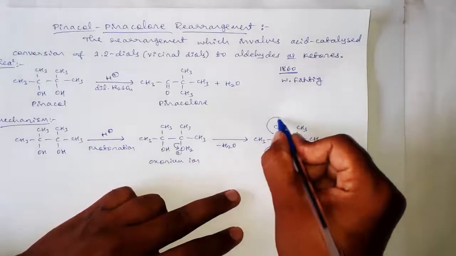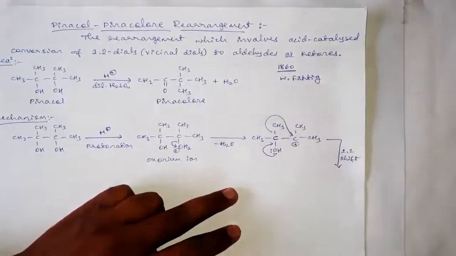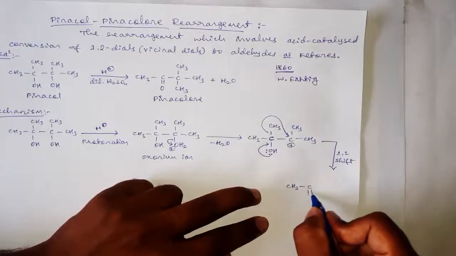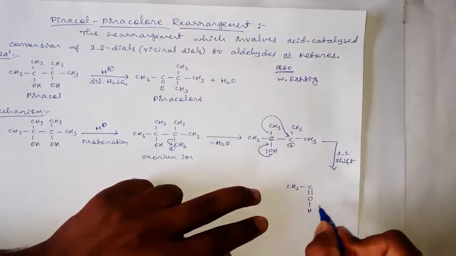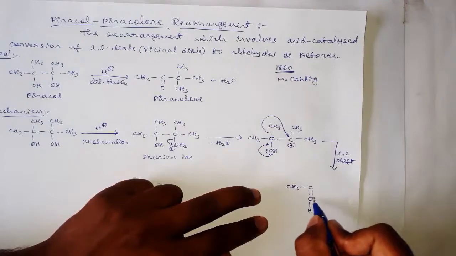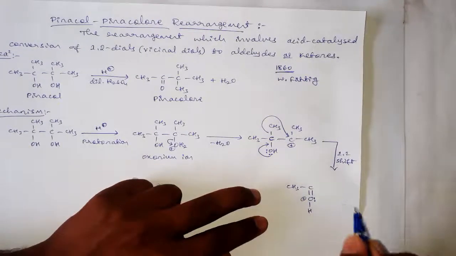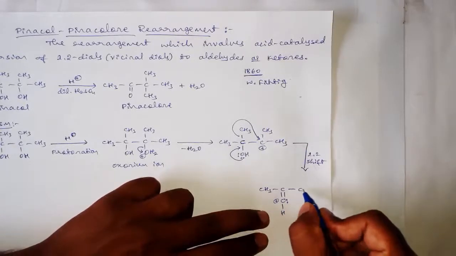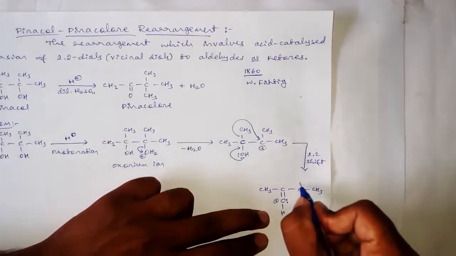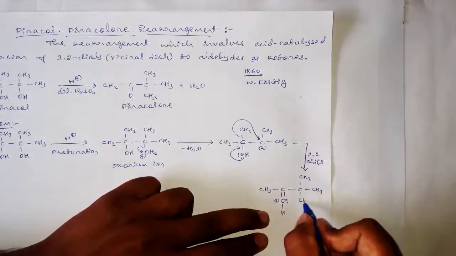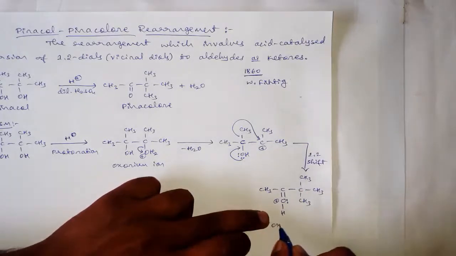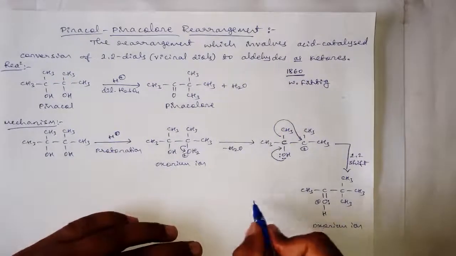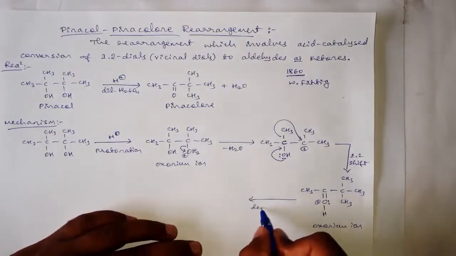This carbon will shift one of its substituents to the positive carbon, which will form CH3, C, double bond O, H, and this oxygen is having only one lone pair of electrons, and it will have a positive charge because it is having 3 bonds, C, CH3, CH3, CH3. Now once again it is forming an oxonium ion, and the last step is deprotonation,